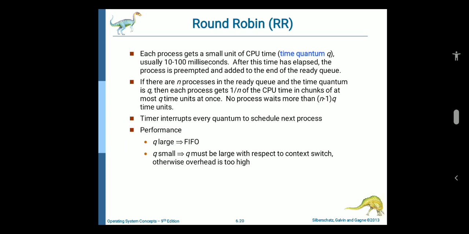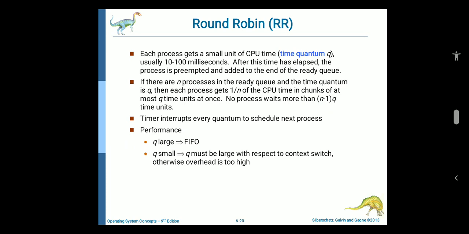The CPU scheduler picks the first process from the ready queue, sets a timer to interrupt after one time quantum, and dispatches the process. One of two things will happen. The process may have a CPU burst of less than one time quantum. In this case, the process itself will release the CPU voluntarily.